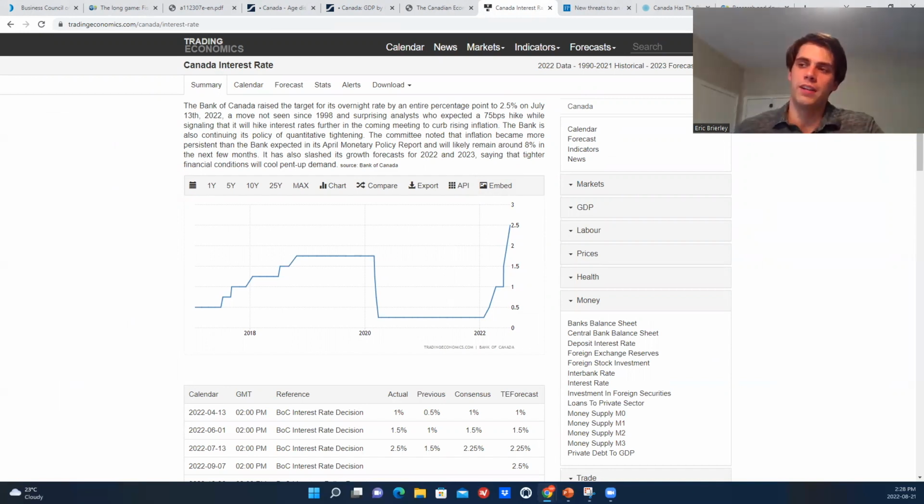Now, one interesting statistic I heard recently, which may have just been applying to the US, but I'm sure it's a similar case in Canada, is that never in history where inflation has been above 5% has it come down from that without the central bank raising the benchmark interest rate at least to 5%. And we're currently at 2.5%.